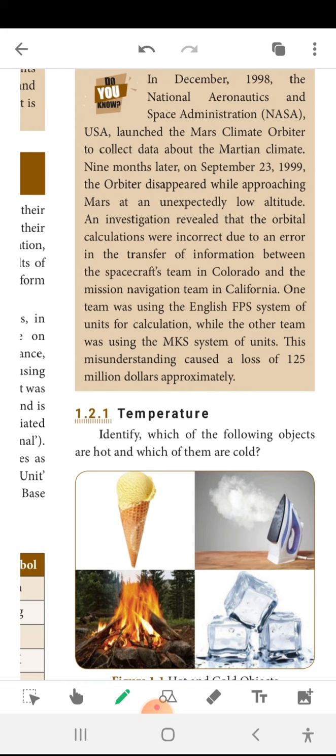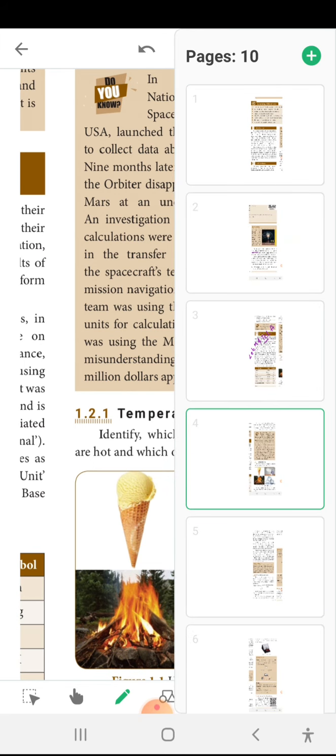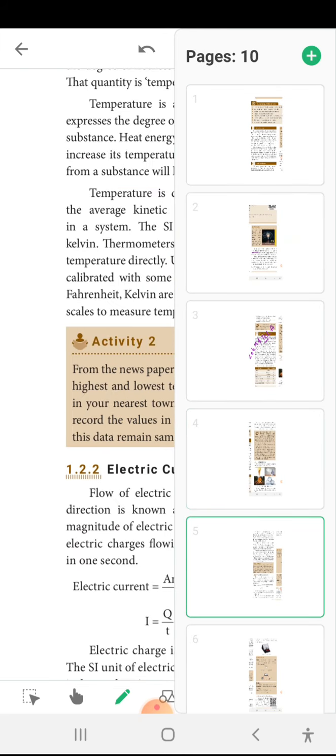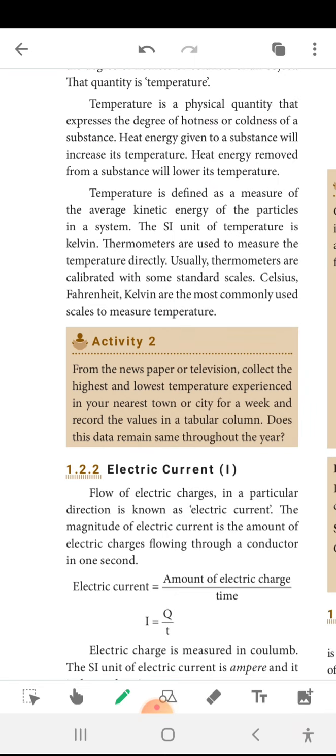When the temperature is high, it is called hot. When the temperature is low, it is called cold. So temperature is a measure of hotness and coldness. To measure temperature, we need an instrument, that is a thermometer, and the unit of measuring temperature is Kelvin. So temperature is a physical quantity that expresses the degree of hotness or coldness of a substance.